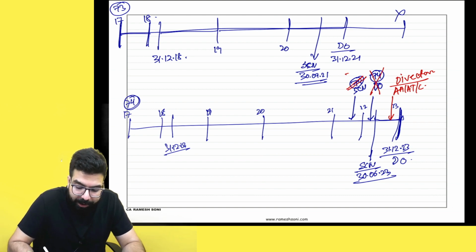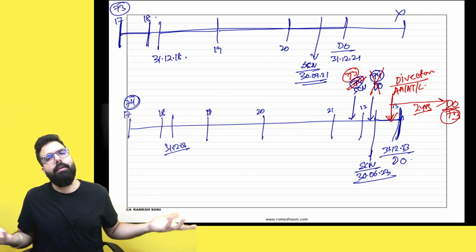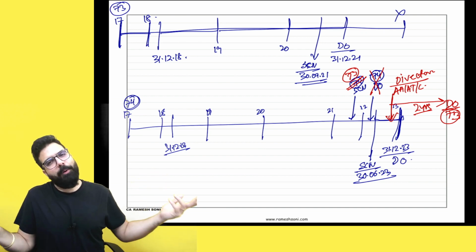This show cause notice we will deem as a show cause notice under 73. And from the date of direction, the officer used to say, okay, now we will pass the demand order under section 73 from the date of direction within 2 years. Tension over. 73 ka proceeding done.